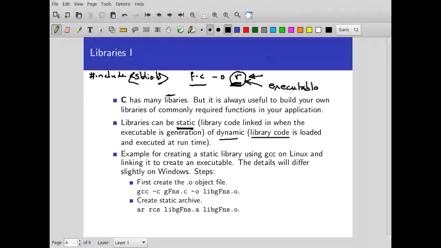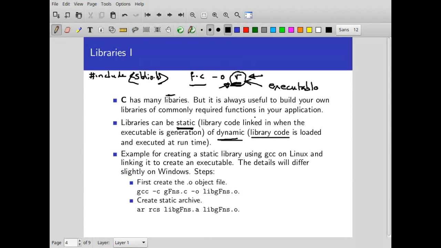So these are called dynamically linked libraries, or in short, dynamic libraries. So in this case, the library code is not part of the executable. The full library code is not part of the executable.